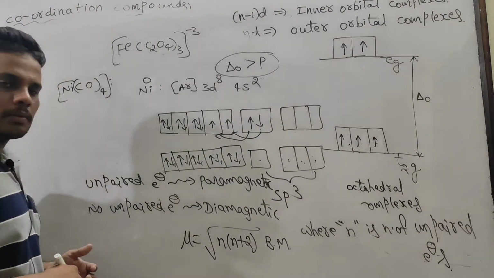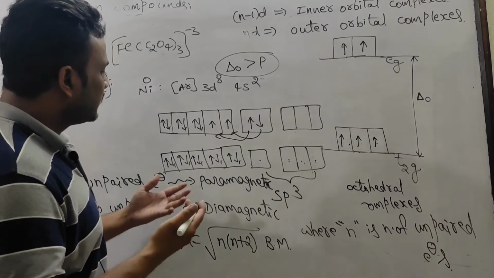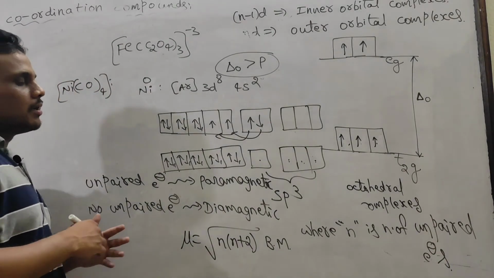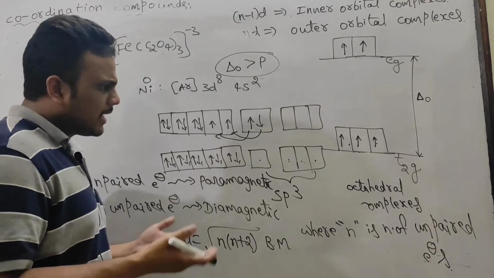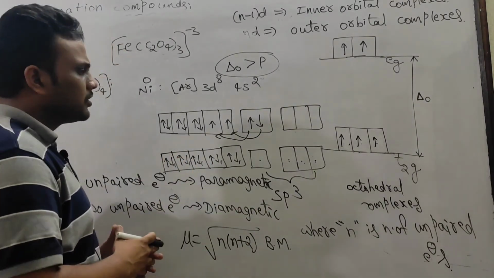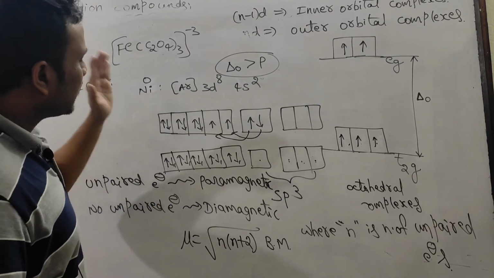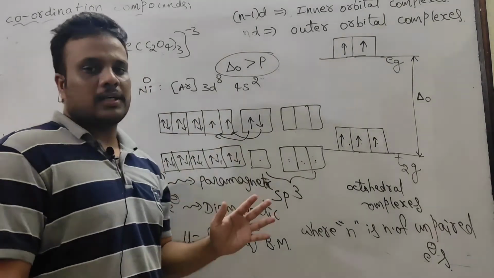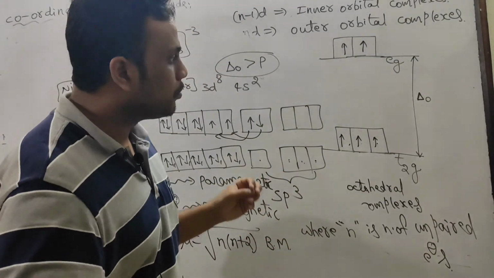If there is no unpaired electron, that is diamagnetic, magnetic moment is 0. So this is the information regarding type of complex, hybridization, geometry. If you know hybridization, geometry is very easy. This is about hybridization, geometry, type of complex, and magnetic behavior. Very, very important concept for competitive and board examinations.